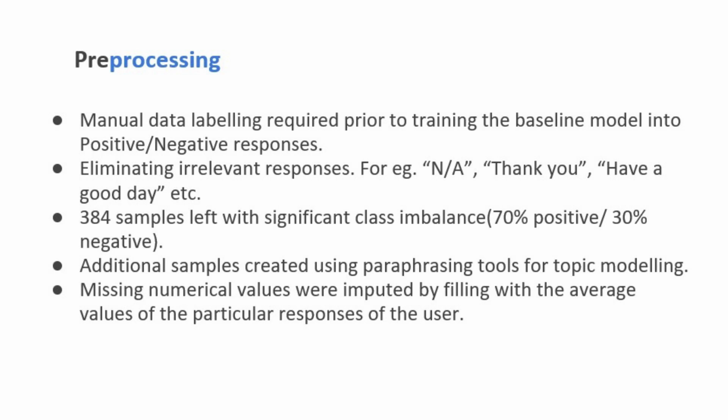The pre-processing is pretty much the same as last time. We did manual data labeling into positive and negative responses. We eliminated irrelevant responses. We were left with 384 samples after the pre-processing. In addition to pre-processing, we created additional samples using paraphrasing tools for topic modeling. And we also imputed missing numerical values by taking the average of the particular response of the user.